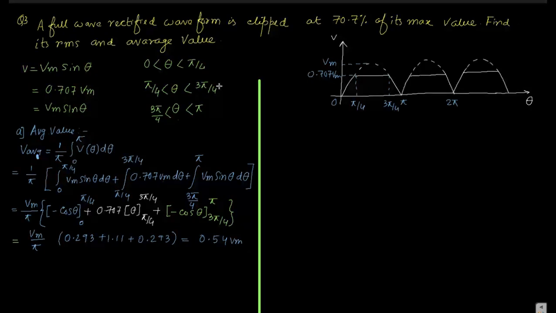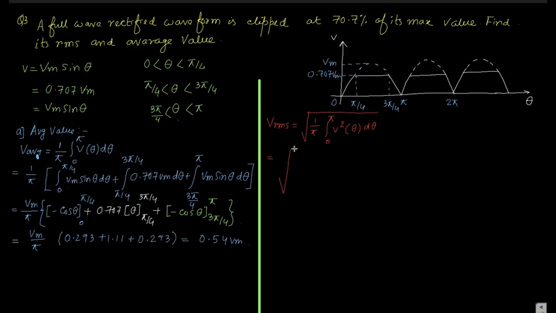The second part is V RMS, sorry, not V average. V RMS is 1 by pi, 0 to pi, V square theta d theta.